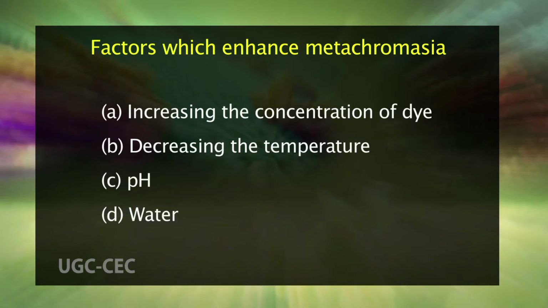and number 4, water. In tissues where there is a high concentration of anions, the cationic dye molecules may be held in such close proximity to one another that van der Waals forces can exert their influence and cause the dye to polymerize. Consequently, the color changes from blue to red.